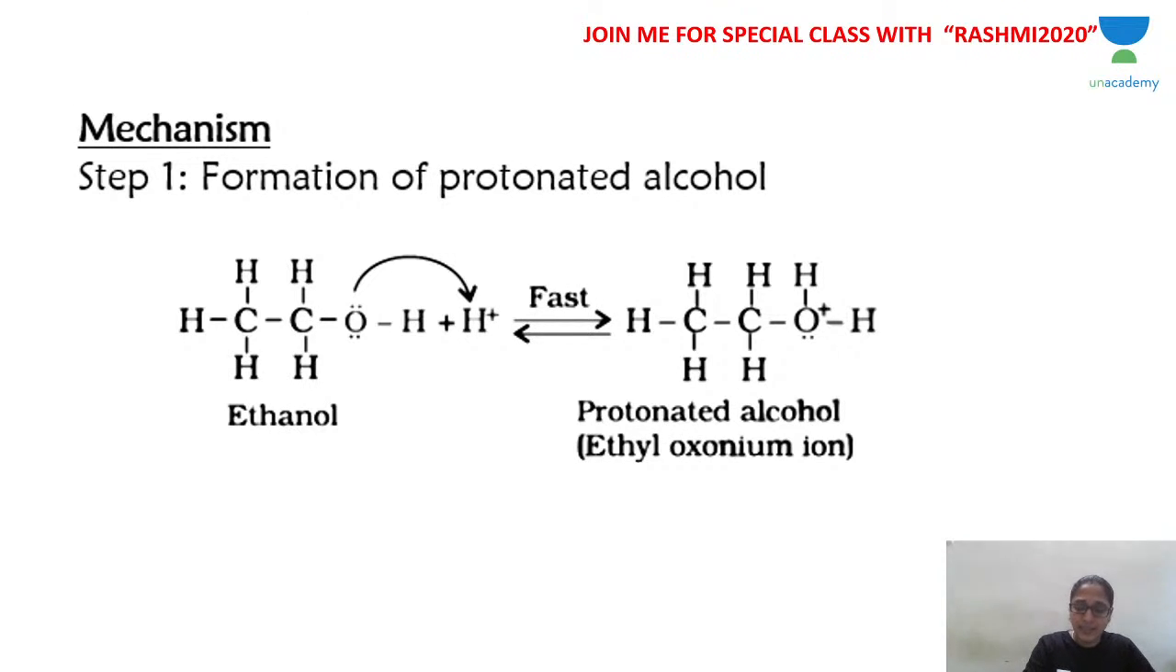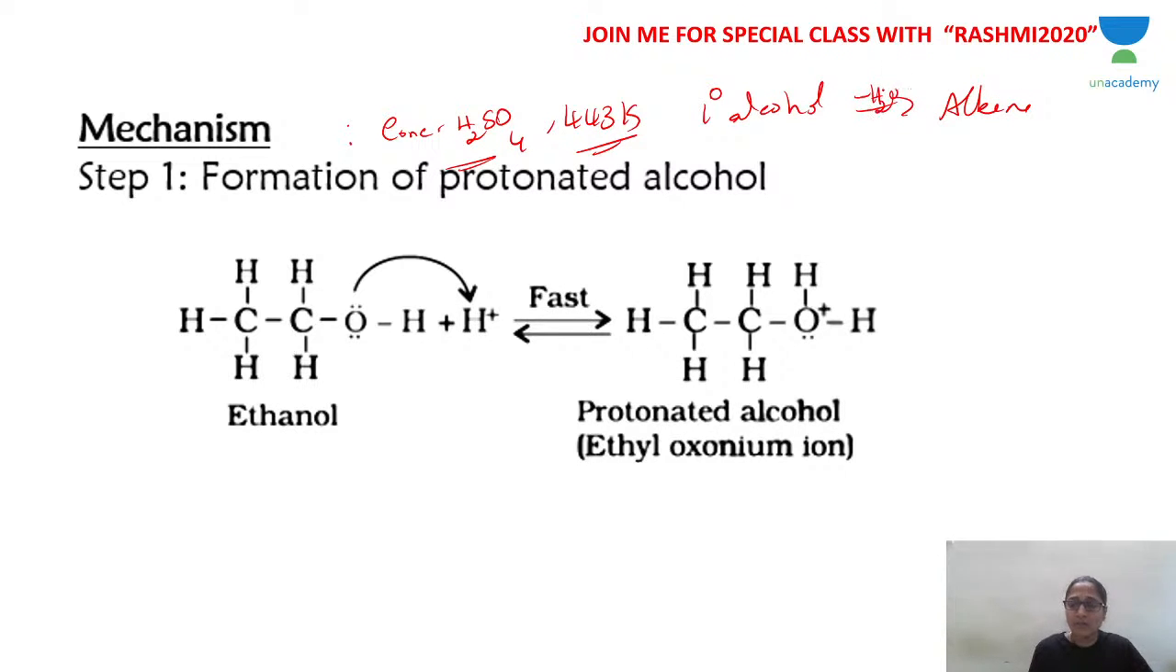Did you understand dehydration? If you're using primary alcohol, a drastic condition is required. What is the drastic condition? You have to use the strongest dehydrating agent, that is concentrated sulfuric acid, at 443 Kelvin temperature. These are the two conditions. So primary alcohol becomes alkene. Dehydration, the water molecule is removed from the alpha and beta carbon. Now the three-step mechanism: we are learning the mechanism of conversion of ethanol to ethene. Ethanol is dehydrated to ethene.